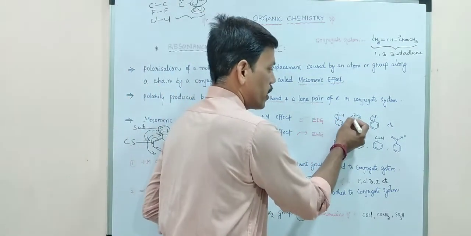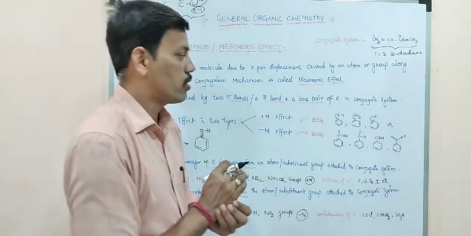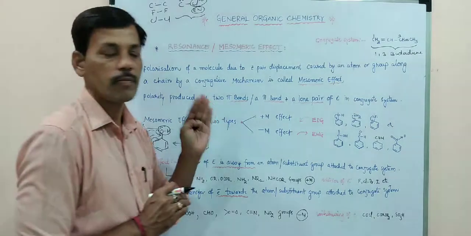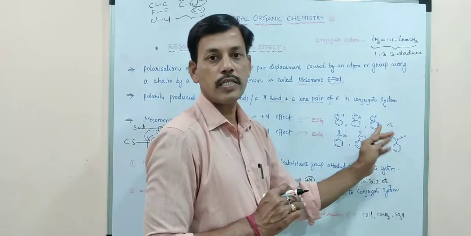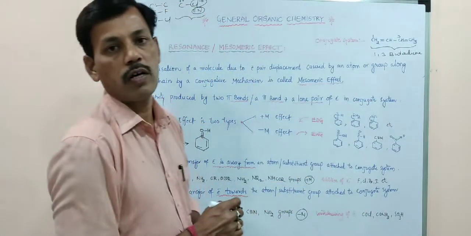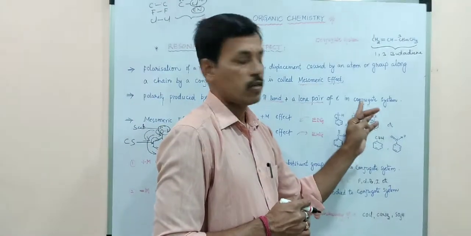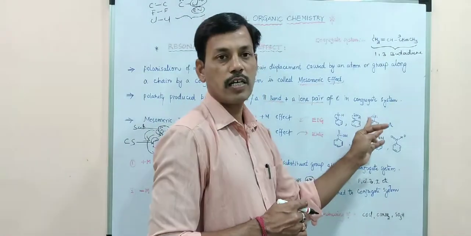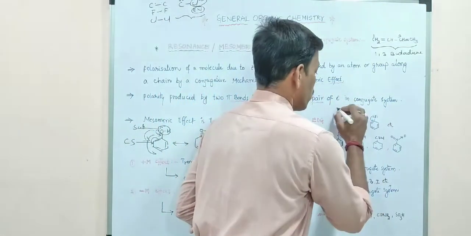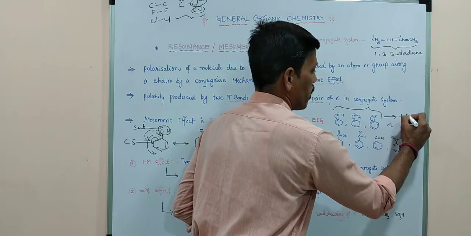So nitrogen is ready to give this lone pair to the benzene ring. Due to this plus M effect, aniline shows plus M effect. If you see chlorobenzene, in chlorobenzene also 3 lone pairs of electrons are present on chlorine. So chlorine is also giving electrons, and delocalization takes place. So it also shows plus M effect.